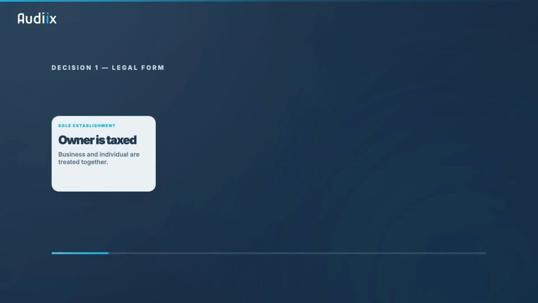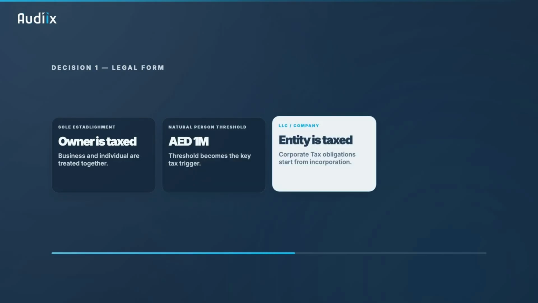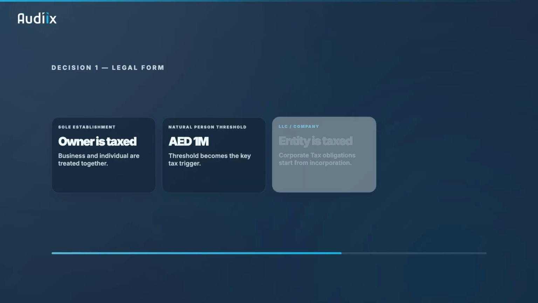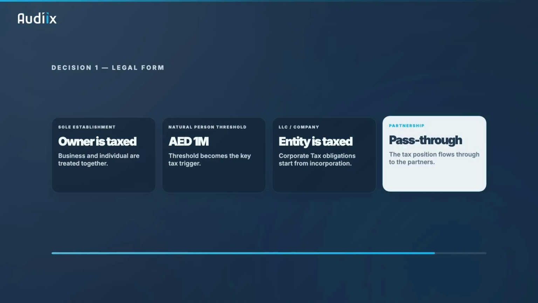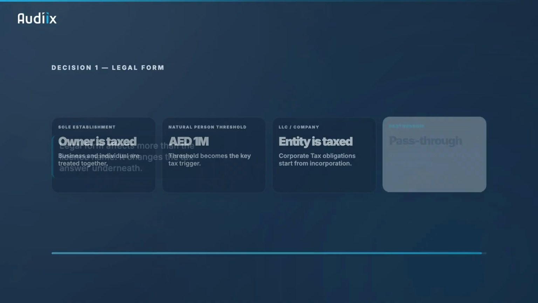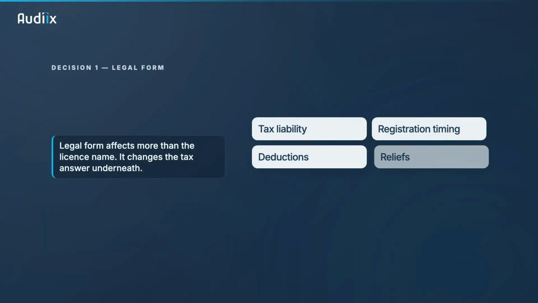A sole establishment will be treated together with the individual owner, where the 1 million dirham natural person threshold becomes important. An LLC or company is generally taxable in its own right, with corporate tax obligations assessed from incorporation. An unincorporated partnership passes the tax position through to the partners. So legal form affects tax liability, registration timing, deductions, reliefs, and tax planning.